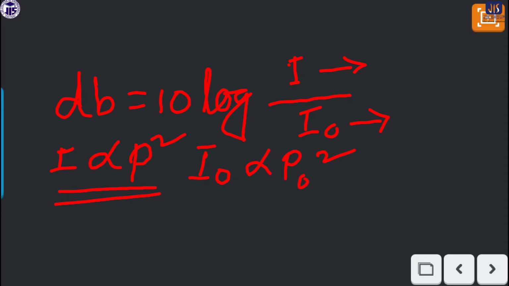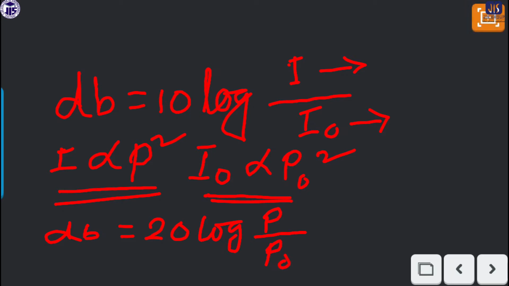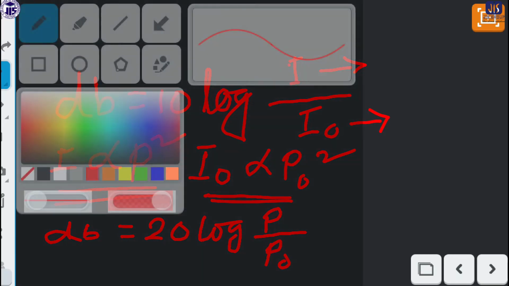So we can write the equation as dB equals 10 into 2, that means 20 log of P divided by P0.